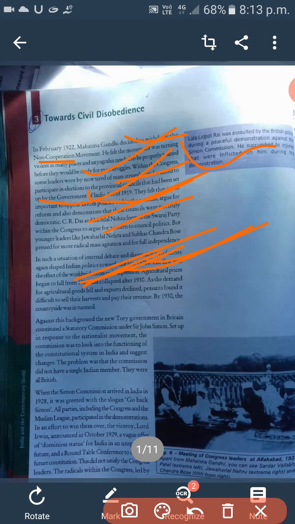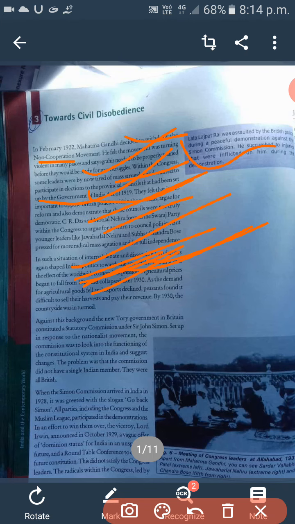During the non-cooperation movement, the Chauri Chaura incident took place, a clash between the police and a mob of people in Gorakhpur, and due to this 22 policemen were burned. This compelled Gandhiji to withdraw the non-cooperation movement on February 12, 1922.